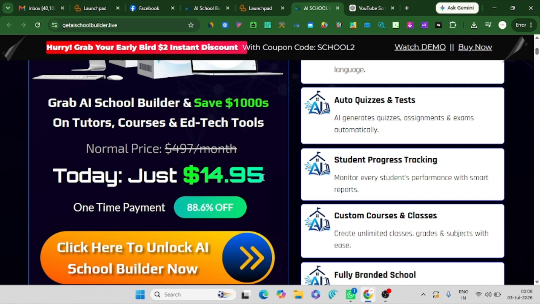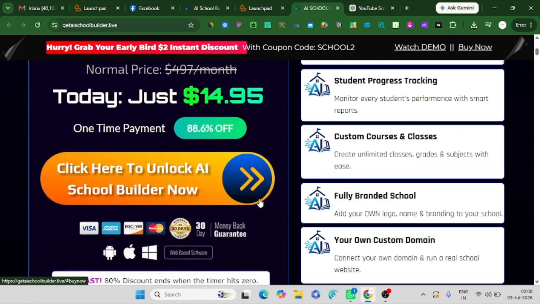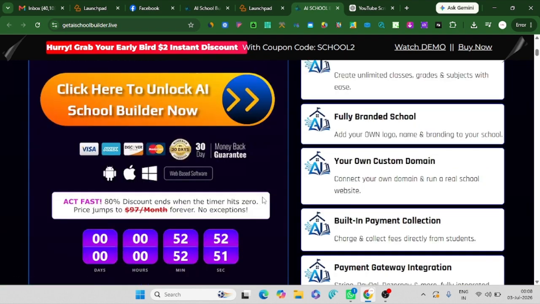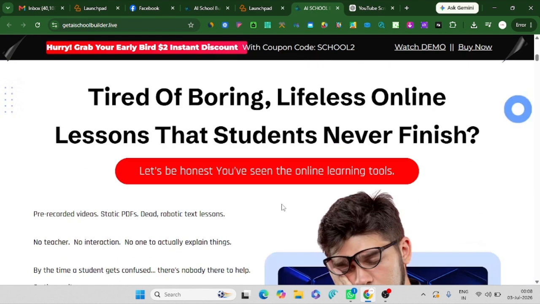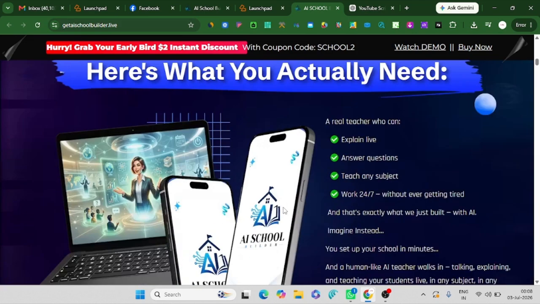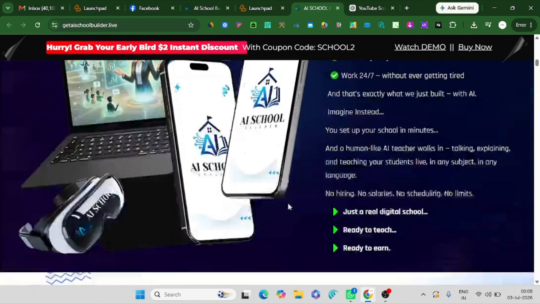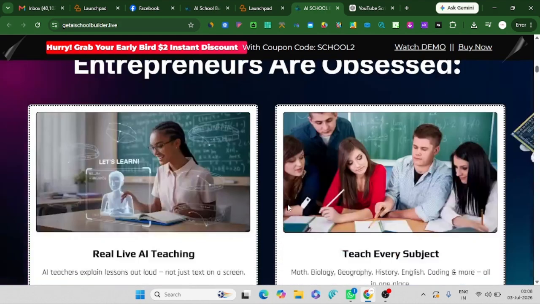And the price is $14.95, that is $15. This is the front-end price. There is a back end, and there are so many upsells and downsells. This is one of the good software products launched in the market.